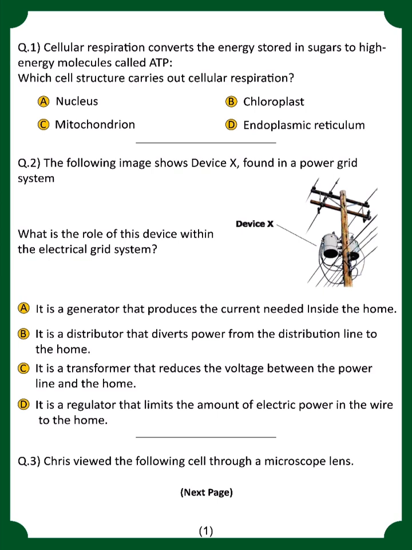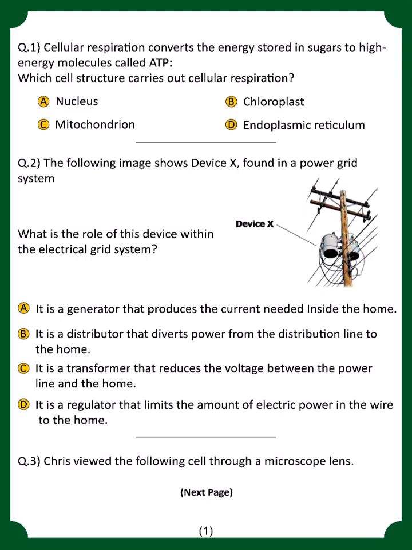Okay, next question. The following image shows device X found in a power grid system. What is the role of the device within the electrical grid system? And that is, it is a transformer, option number C, that reduces the voltage between the power line and the home.